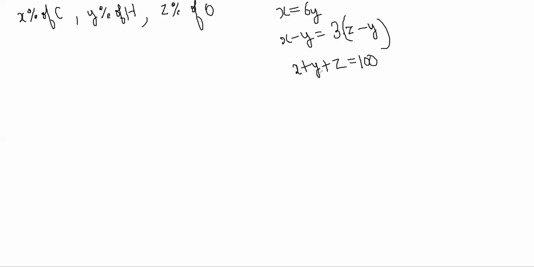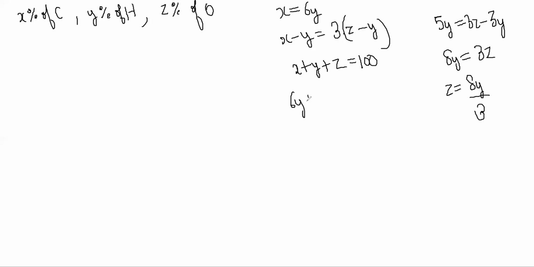X is equal to 6Y. So this will become 5Y is equal to 3Z minus 3Y, right? So 8Y is equal to 3Z. So Z is equal to 8Y by 3, right? X plus Y plus Z is 6Y plus Y plus 8Y by 3 is equal to 100.